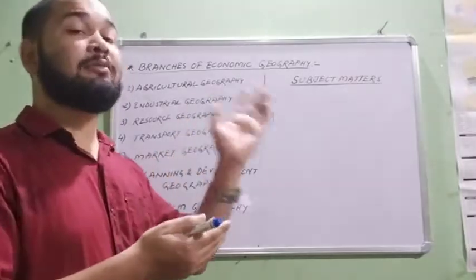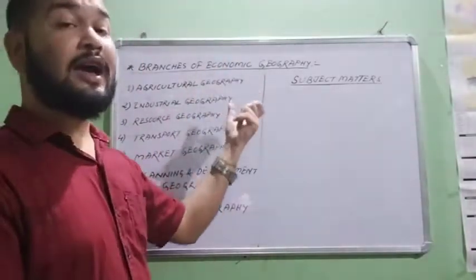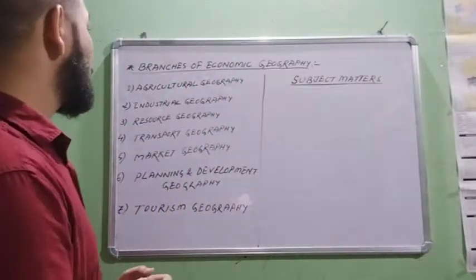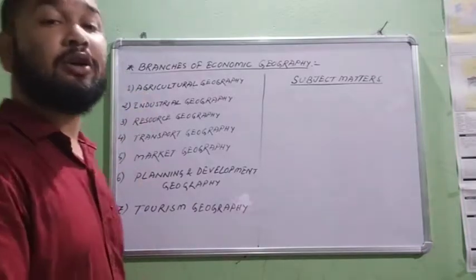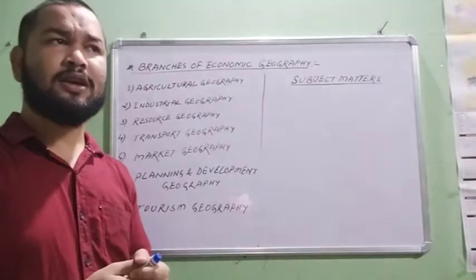Economic geography is a sub branch of human geography, and economic geography also has some small sub branches included in it. We get 7 branches of economic geography. We'll discuss them one by one.